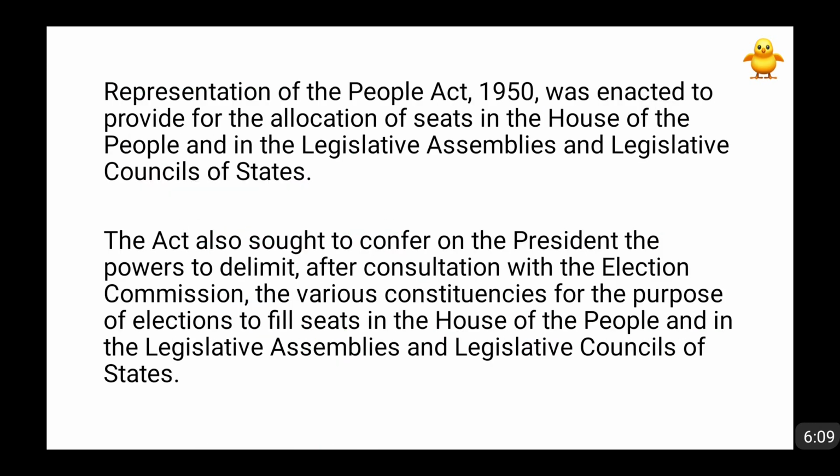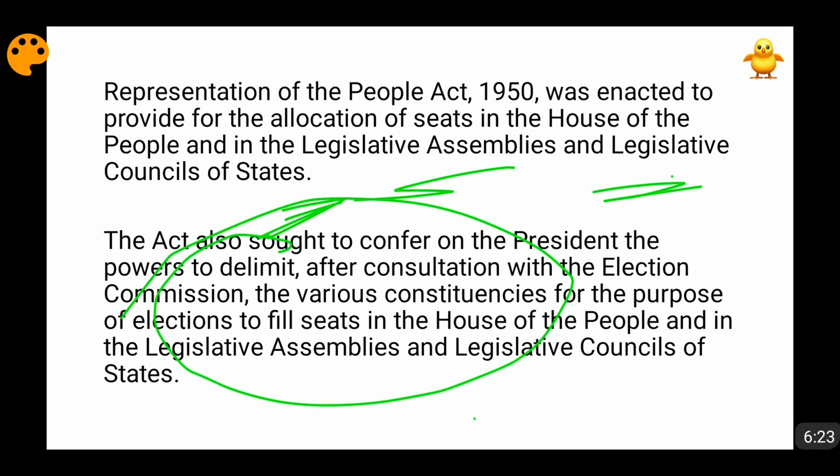Also, friends, the legislative council of the states is covered. So Lok Sabha is covered, legislative assembly is covered, and legislative council is also covered. And this delimitation thing I have already told you, how the constituencies will be delimited, what amount of geographical area one constituency would have, everything is detailed in this RPA Act of 1950.